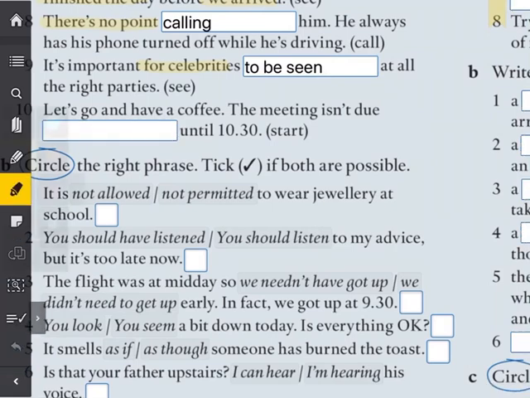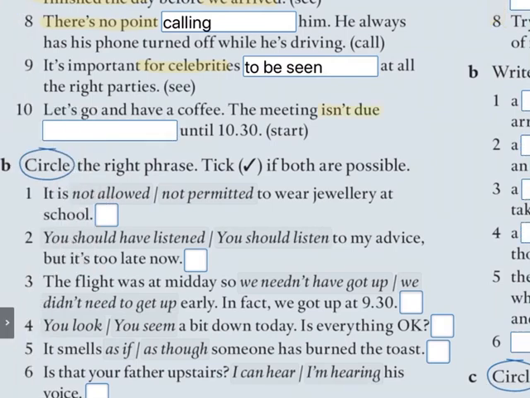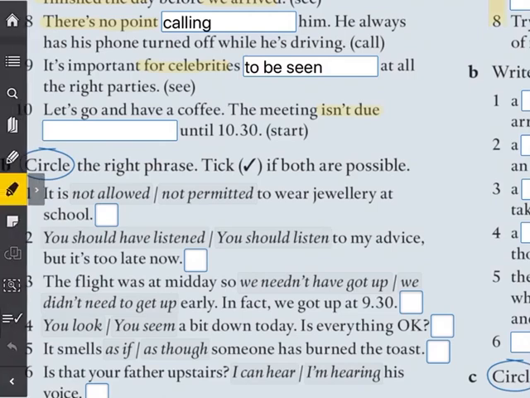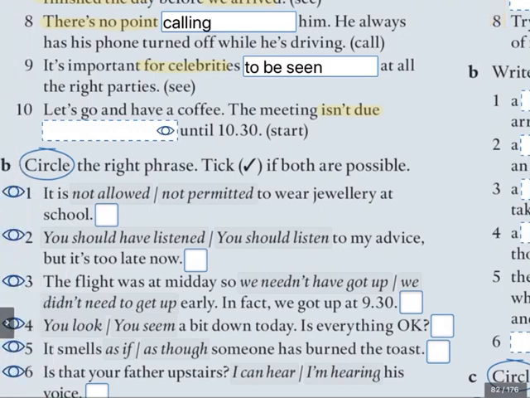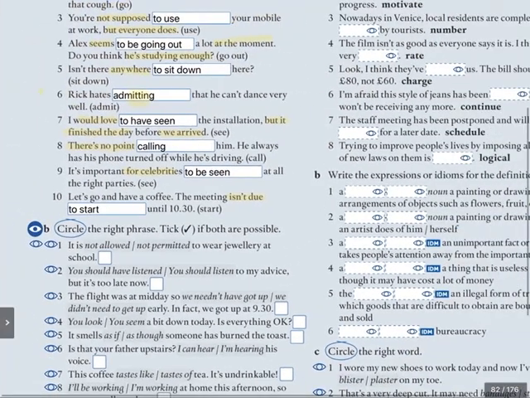Now, here we have a very nice expression, due, but we're missing something: due plus to plus infinitive, to be due to. So let's see what you've put in the gap. The meeting isn't due to start until 10:30, because it's referring to the future. So how did you do? 10 out of 10. I hope, but no pressure.